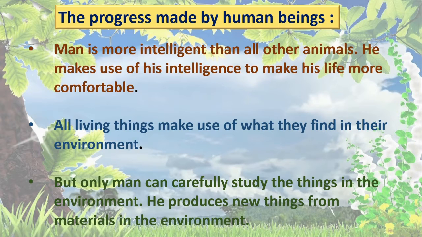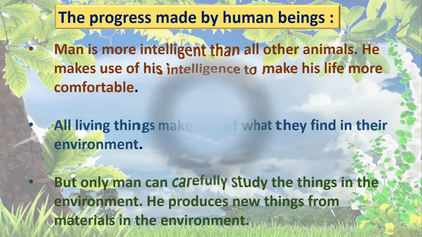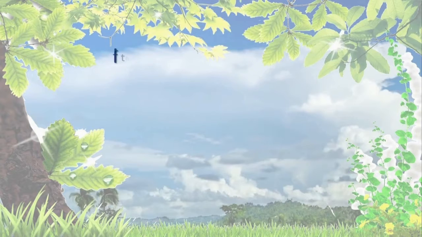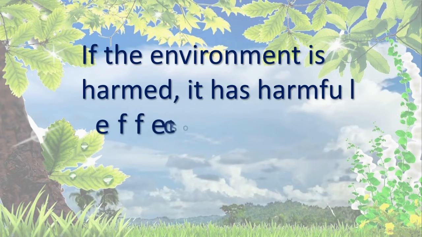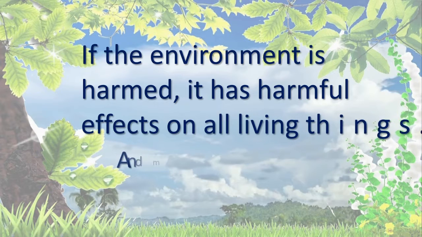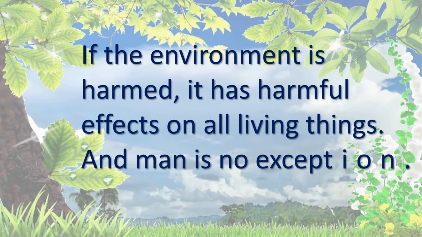He produces new things from materials in the environment, right? If the environment is harmed, it has harmful effects on all living things, and man is no exception. This we know, isn't it? About this we have studied in Part 1 of this lesson, right?